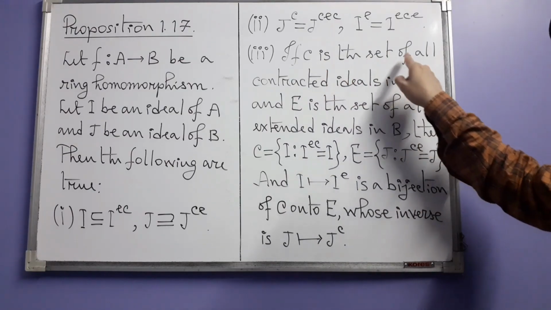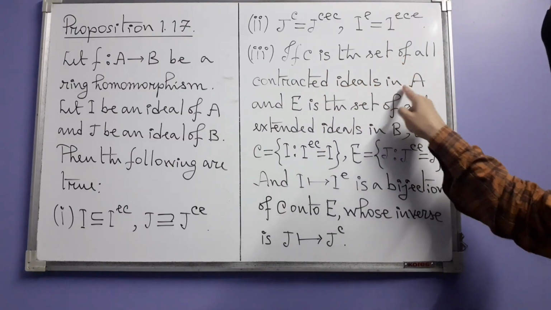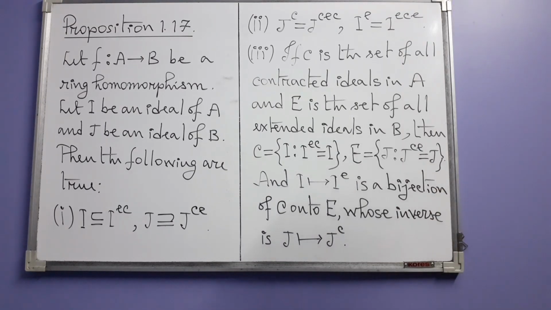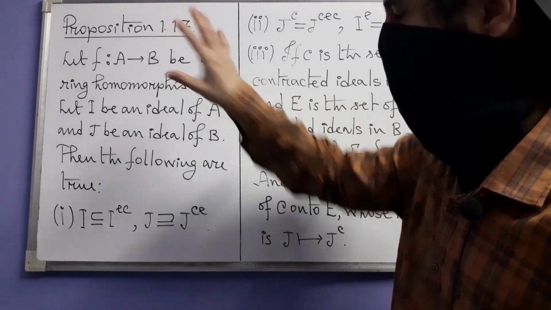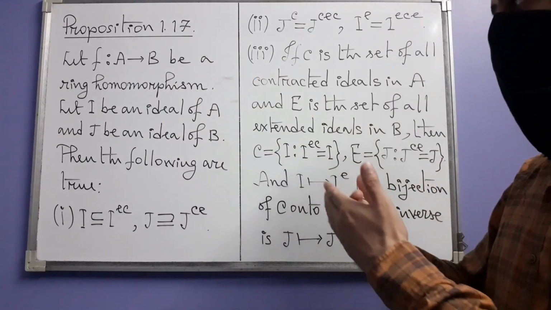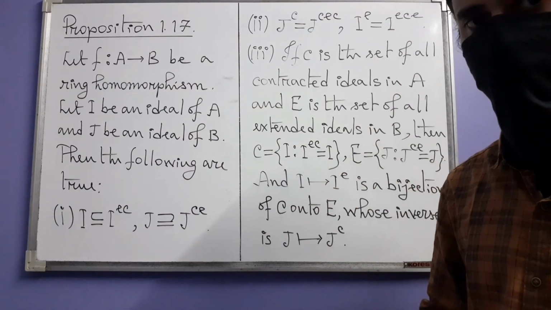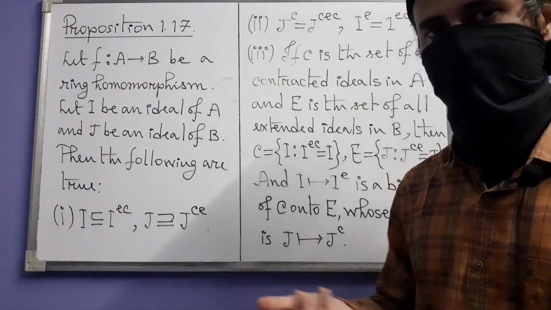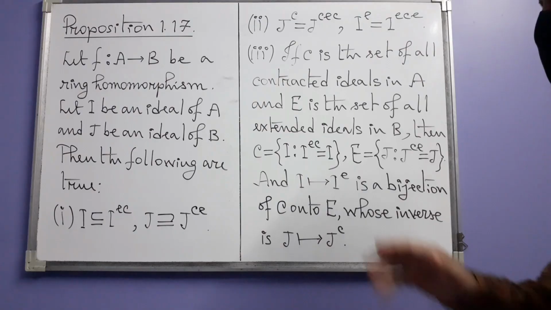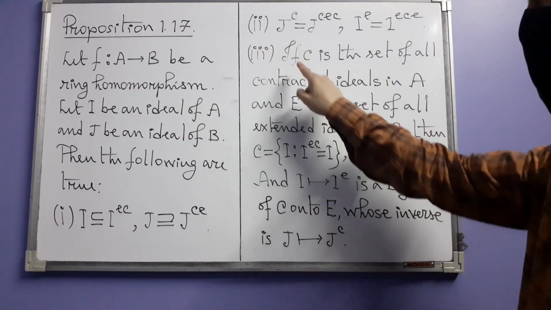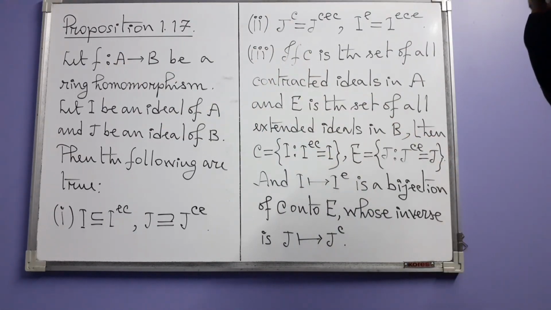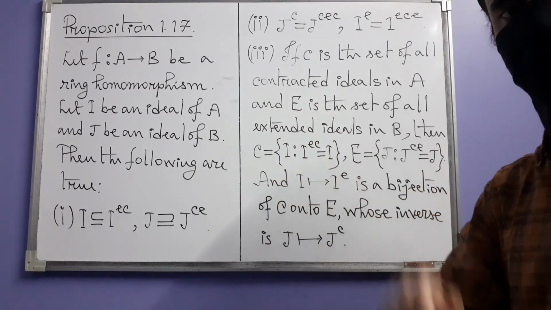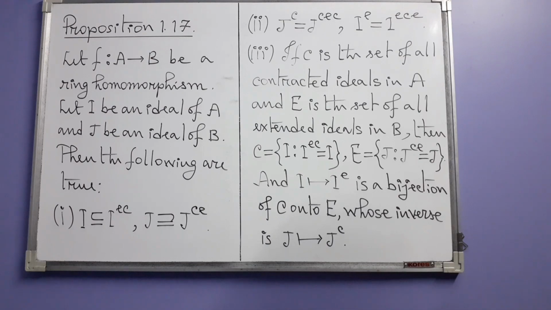If C is the set of all contracted ideals in A, what does that mean? It means that we are considering all the ideals in B, and then we are contracting each one of them. Those contractions are all going to lie in A, they will be ideals in A. The collection of those contractions is C. Similarly, we are also considering E, which is the set of all extended ideals in B. What does that mean?